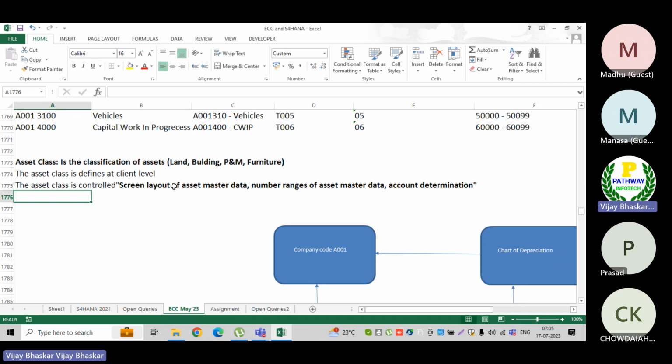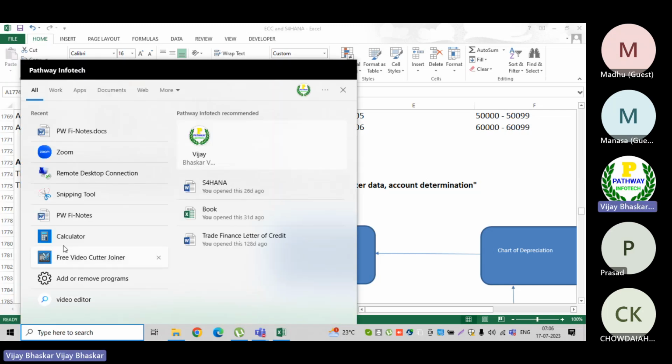For plant and machinery I may want to create assets from 1 to 100, and for land and buildings from 2 to 200. So the number ranges will be assigned at asset class level. I will show you how that works.